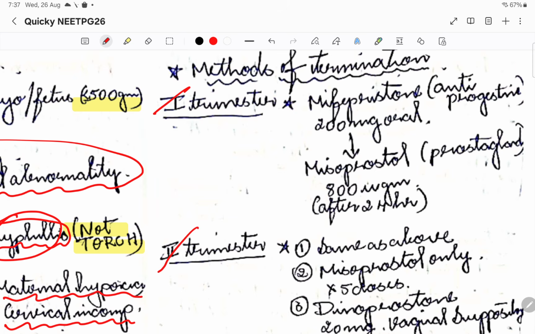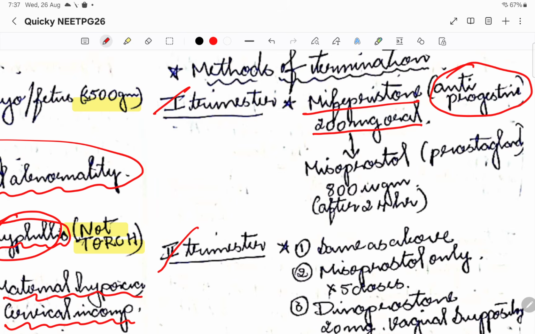Okay, in the first trimester we are going to go for mifepristone. Mifepristone acts as an anti-progestin. I told you, progesterone is basically pro-pregnancy. If we give an anti-progesterone, it is going to abort. So that is why mifepristone will be given. It will be given 200 milligrams orally.